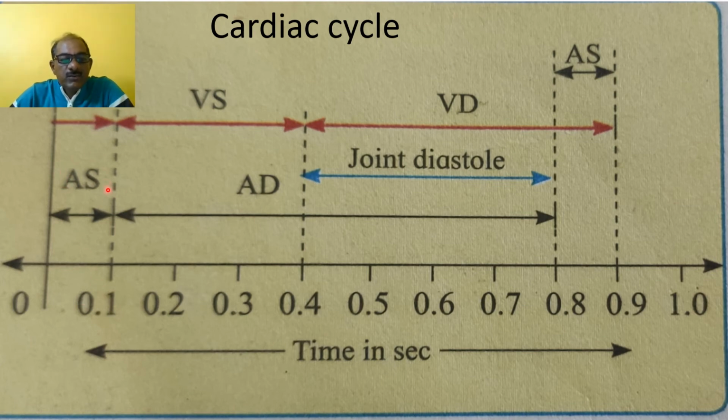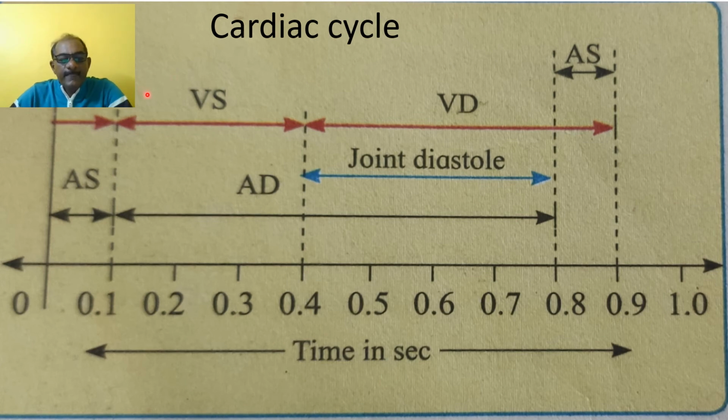And during this auricular contraction, the impure blood from the right atrium enters into the right ventricle, and the backflow is prevented by the tricuspid valve, and the oxygenated blood from the left atrium enters into the left ventricle. So in this way, the auricular systole or auricular contraction lasts 0.1 second.